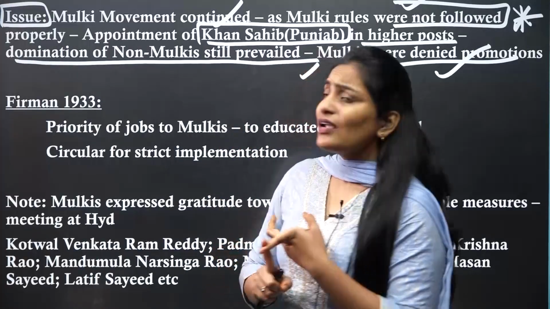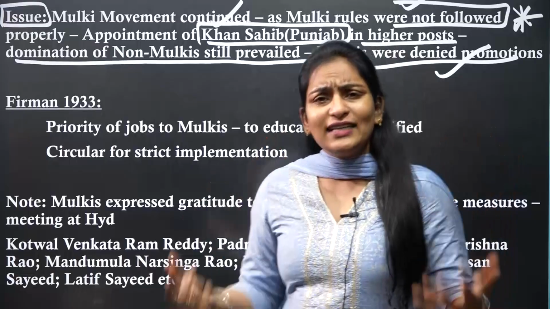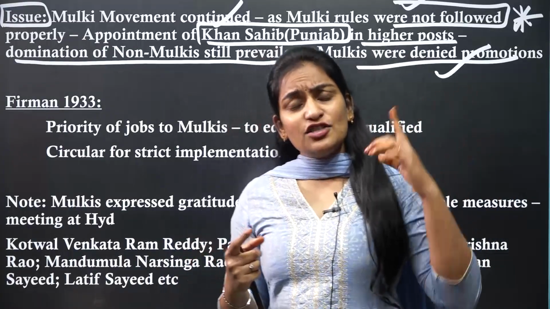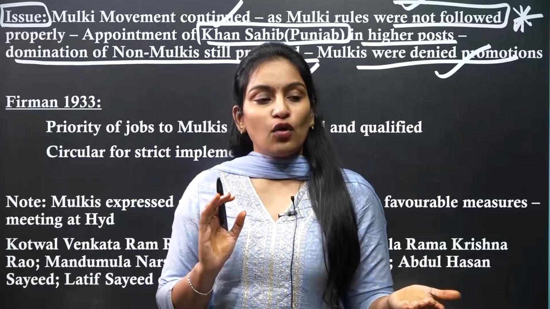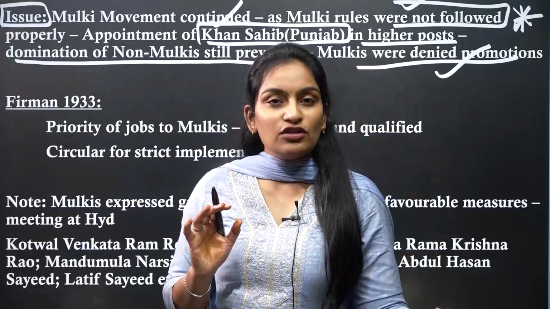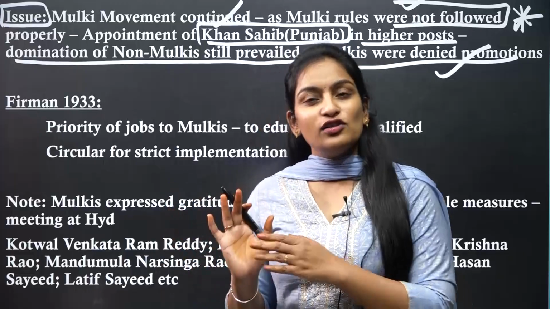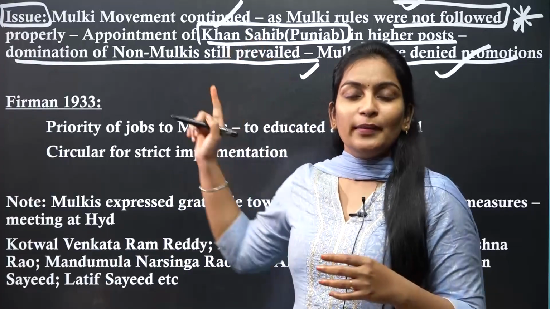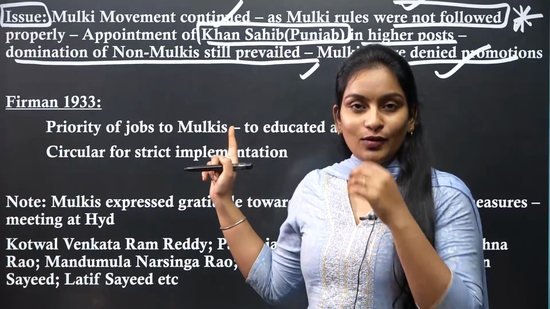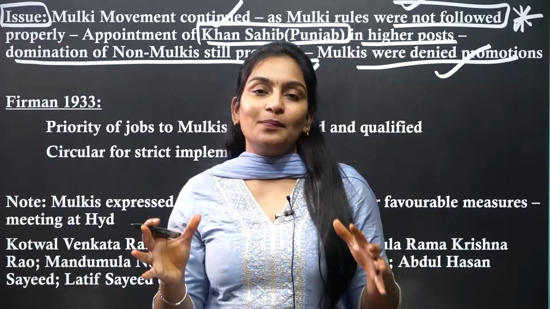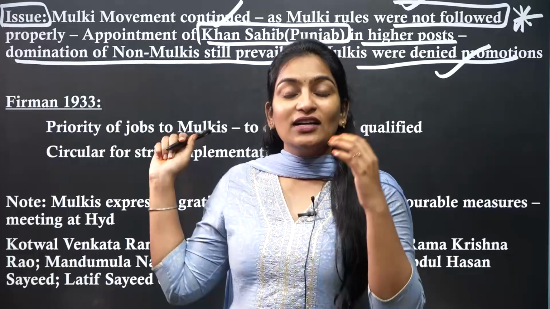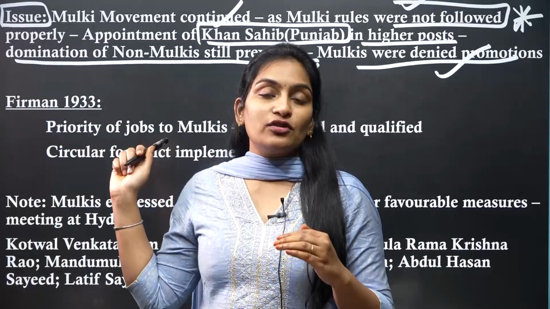So the domination of the non-Mulkis was not contained. Earlier, when we look at Salar Jung's measures, it was too good, like at a time he was also decreasing the domination of the non-Mulkis and also increasing the representation of the Mulkis. But you can see that in Farman 1919, they tried that okay, Mulkis have to be given representation, but they did not try much to reduce the dominance of the non-Mulkis.